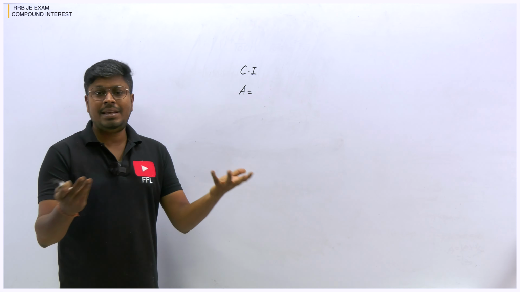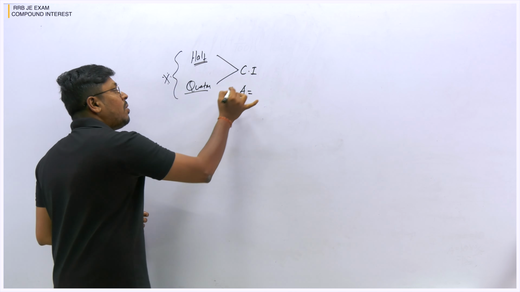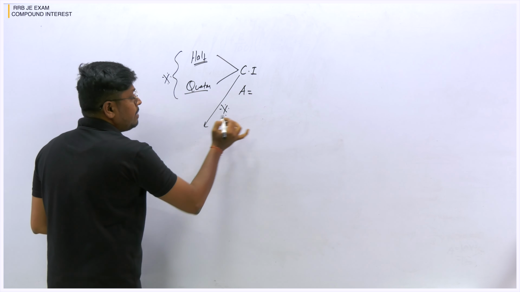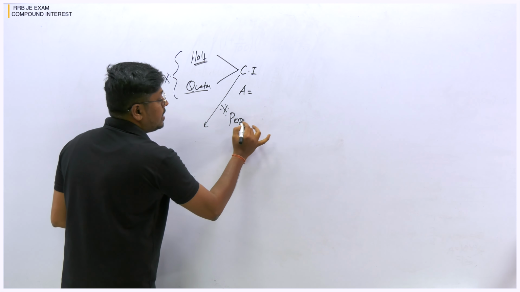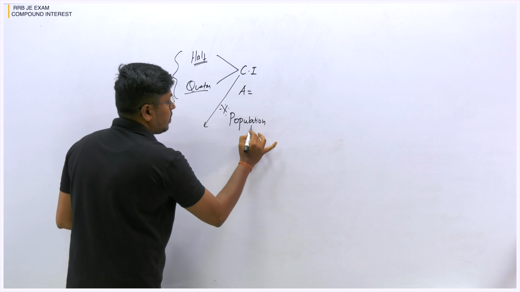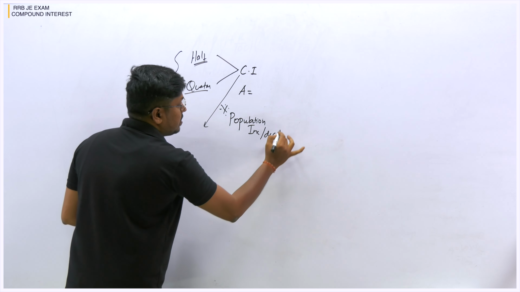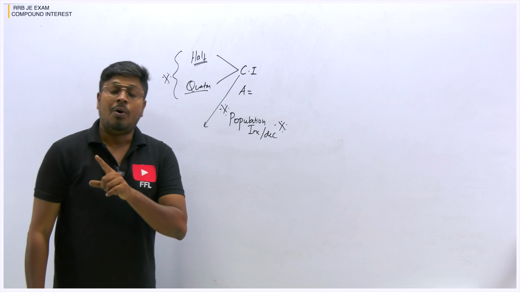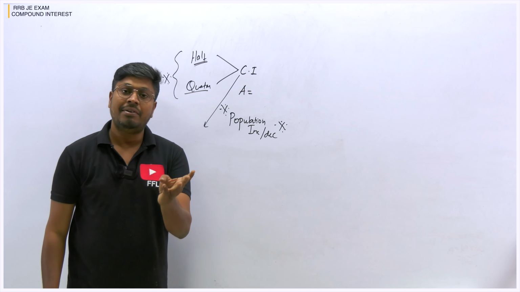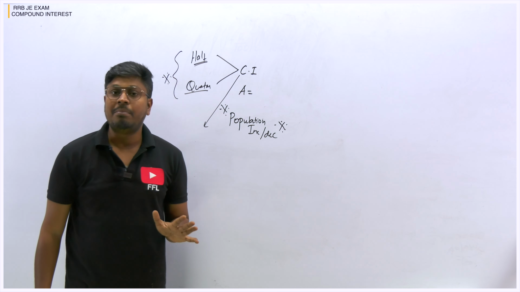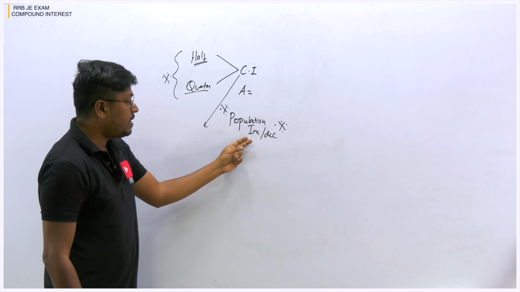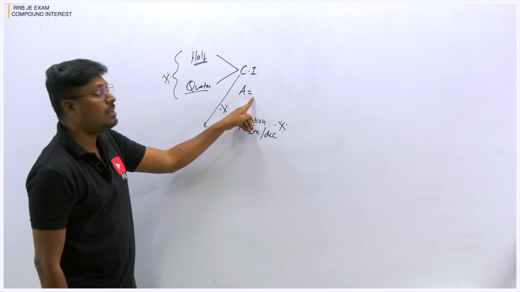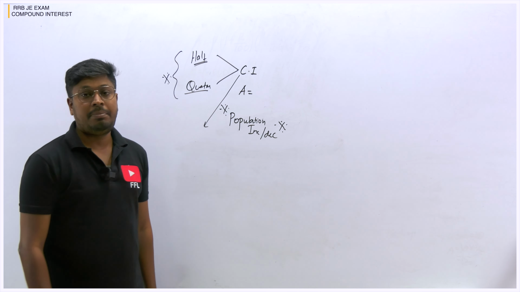I have posted a separate video on it. And then when you take compound interest, other than all these concepts, there is one very important concept, which is called population increase or population decrease. It is a most important concept where you can see questions in many competitive exams, railway, staff selection, medium level competitive exams on CBT1. You can definitely see this concept, because the same formula we learnt in compound interest is used in population increase.